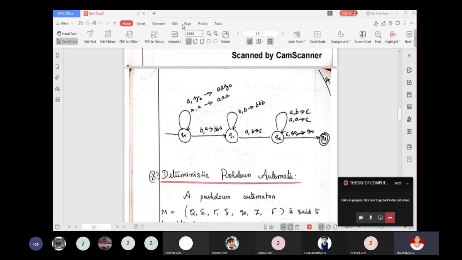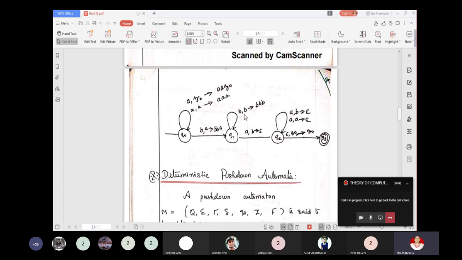And then, when we read B and see A on top of the stack, push 2 B's. And when we read B and see B on top of the stack, also push 2 B's.